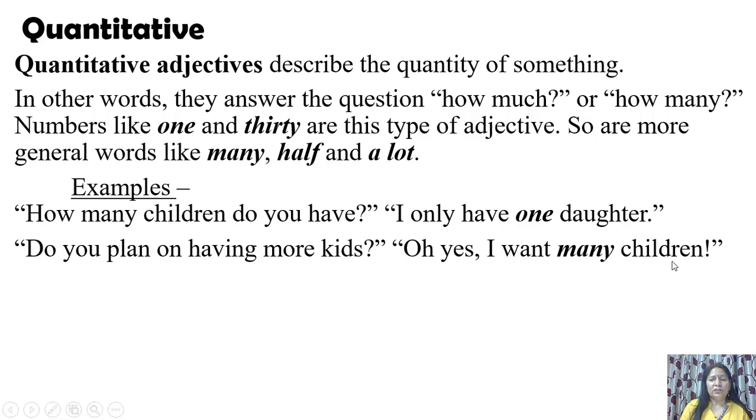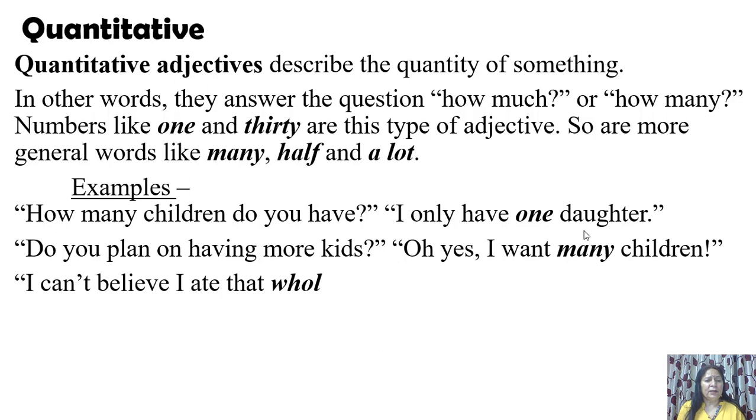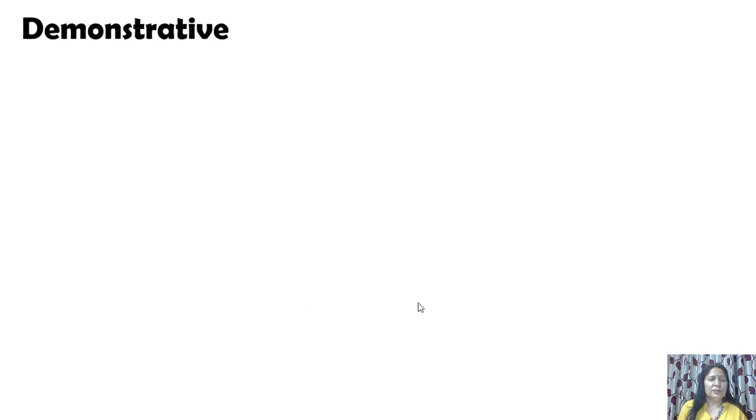So many children. Many qualifies children. So many is quantitative adjective. 1 is quantitative adjective. I can't believe I ate that whole cake. Whole is also quantitative adjective. Whole is telling about cake. How much? Now demonstrative adjectives.